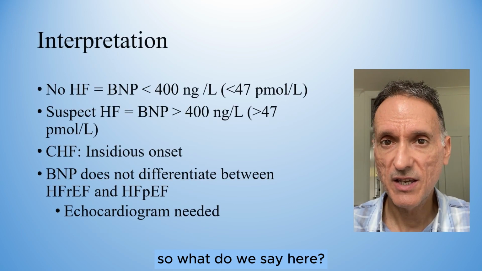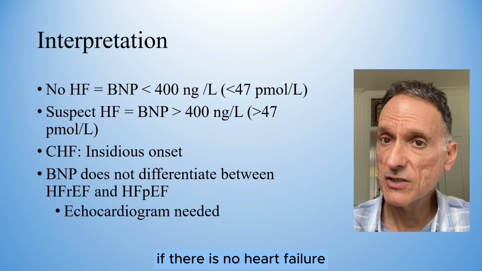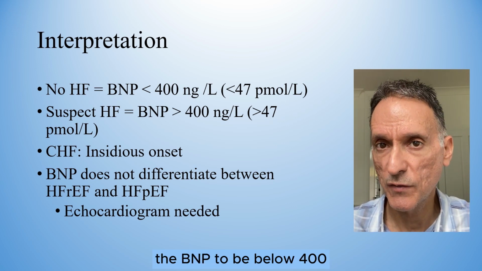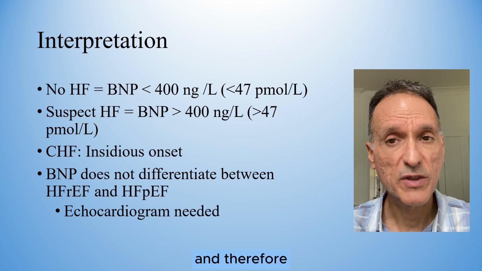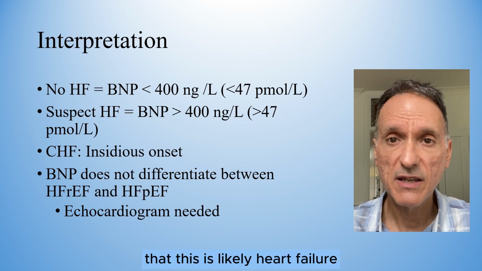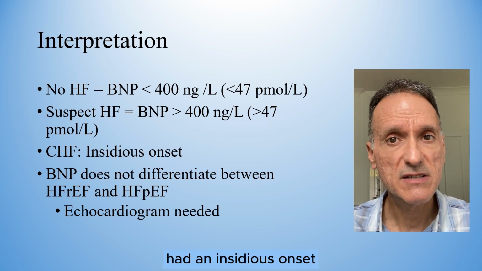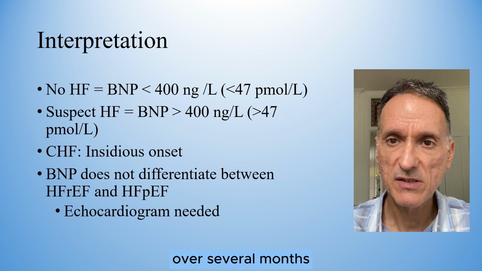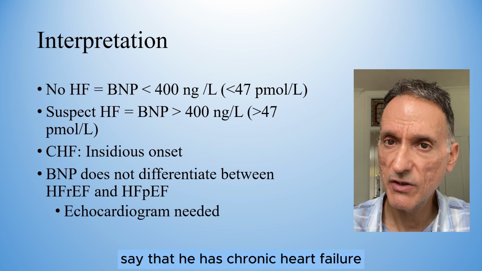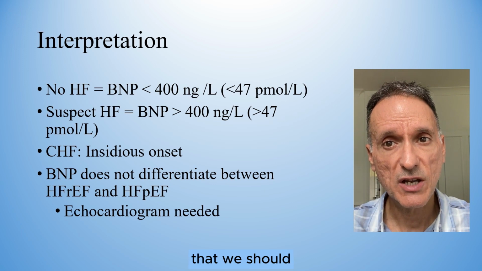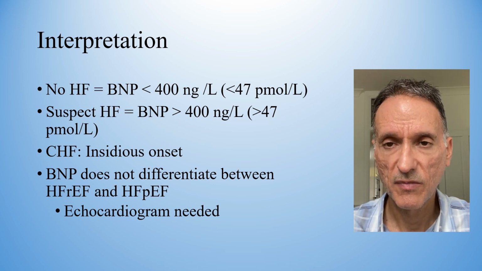So, what do we say here? We know that if there is no heart failure, we would expect the BNP to be below 400, and therefore, with a raised BNP level, we can fairly confidently say that this is likely heart failure. And because the symptoms have had an insidious onset over several months, we're going to say that he has chronic heart failure rather than anything acute that we should admit him to hospital for.